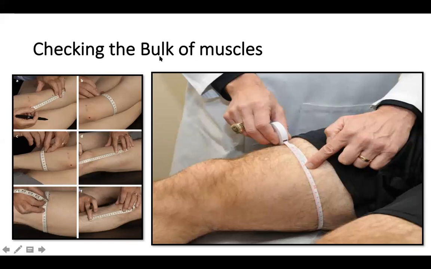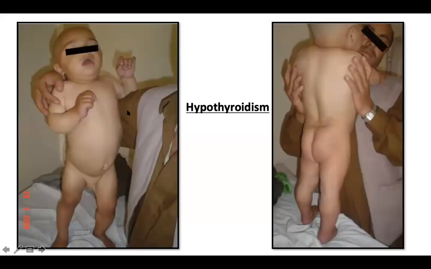One of the biggest clues whether it is a muscle issue or a nerve issue is the distribution of the bulk differences, like atrophy or hypertrophy, in specific groups of muscles. So the first question is whether the bulk is affected overall, whether it is generalized or focal. If it is focal, which muscle group is affected? Is it the distal muscle group or the proximal muscle group or any specific set of muscle group which is affected?